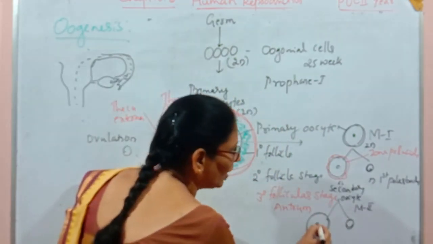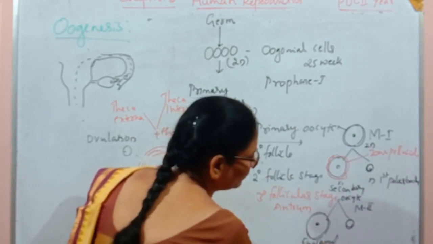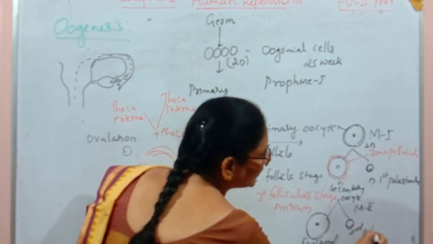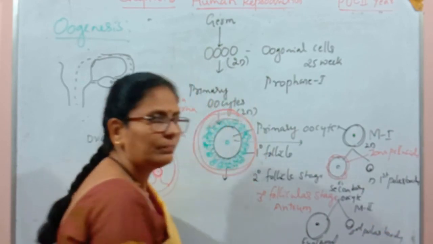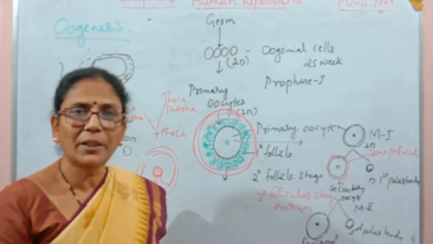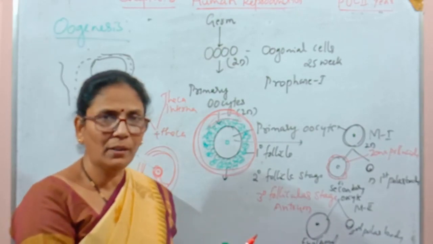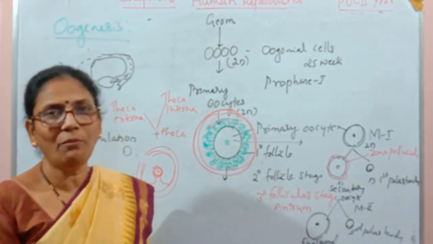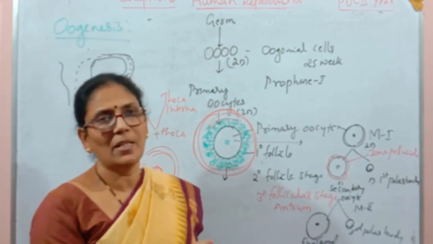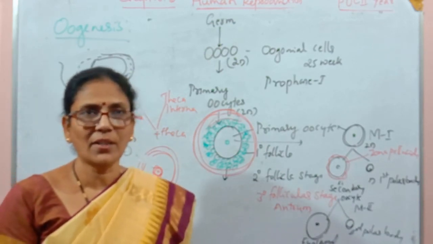This large cell is called the functional oocyte, and the small one is called the second polar body. In this way, oogenesis is going to be completed. So it is completed in two parts: one part before birth and the second part at the time of puberty. So this is the difference between spermatogenesis and oogenesis. We'll continue the same topic in the next video.